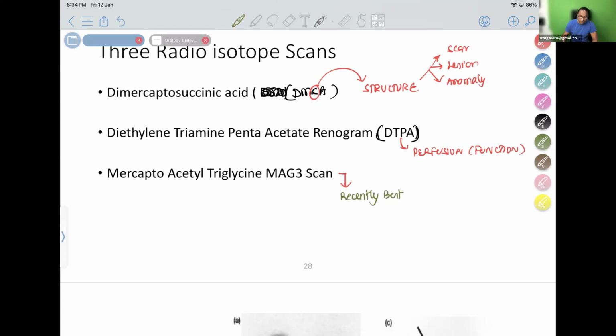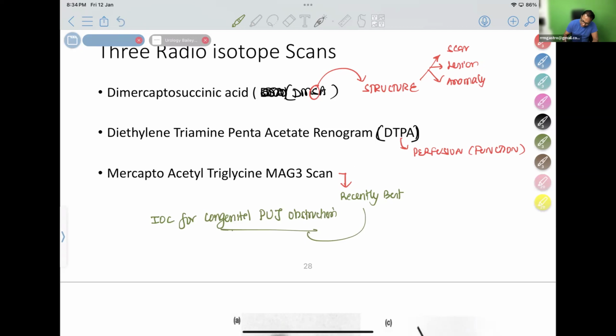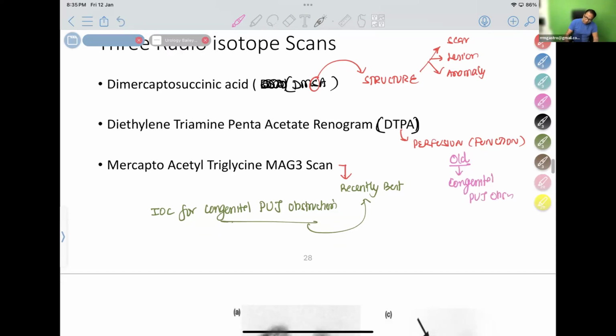Recently, the best radioisotope scan is MAG3. The investigation of choice for the congenital disorder known as pelviureteric junction obstruction, the latest answer is MAG3. For patients with congenital pelvic junction obstruction or pediatric disorder, the best is the mercaptoacetyltriglycine scan. The old answer for the same was the DTPA scan. Now it is replaced by MAG3.